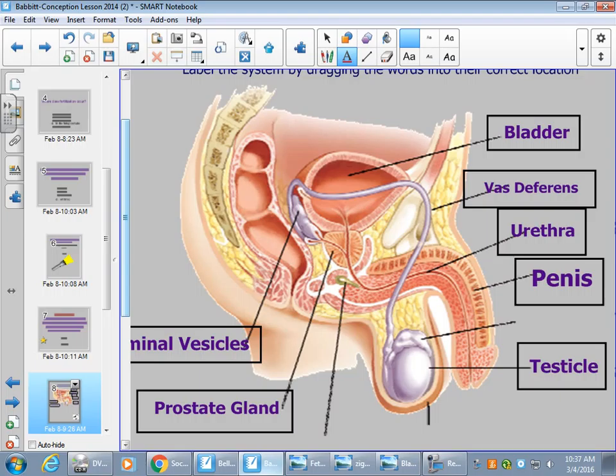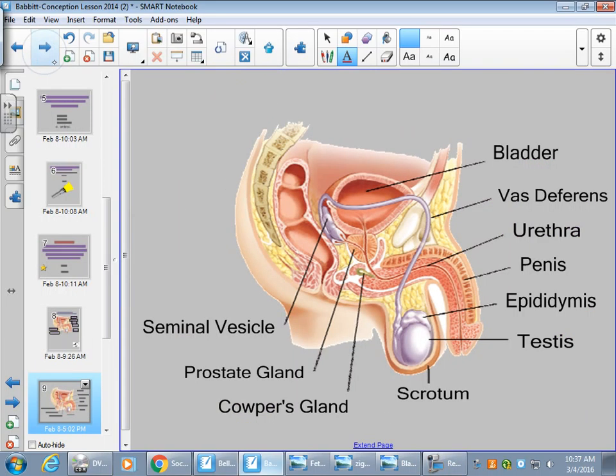Here is the vas deferens. It goes past all three of these glands. Then all of a sudden, right here, it's called the urethra. Same tube, just a different name.